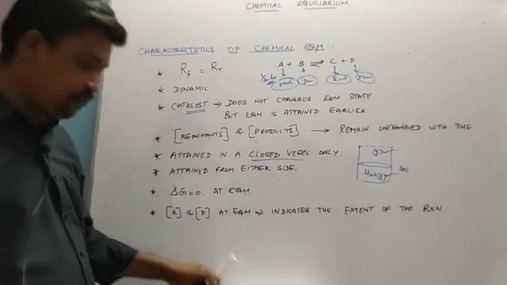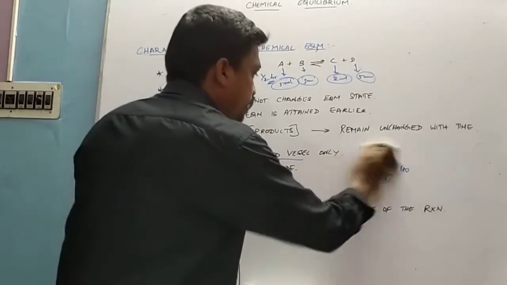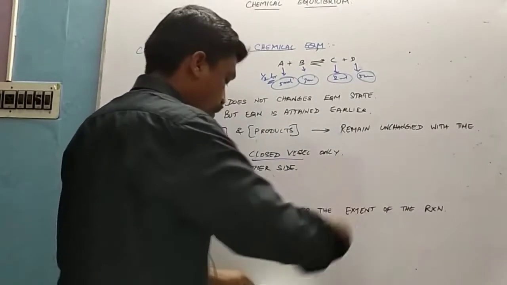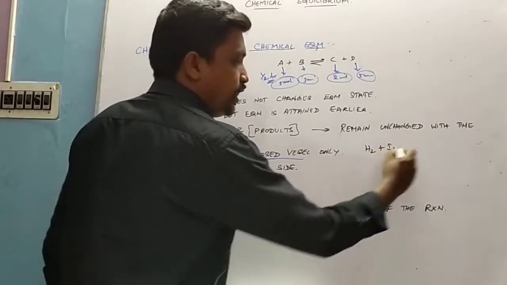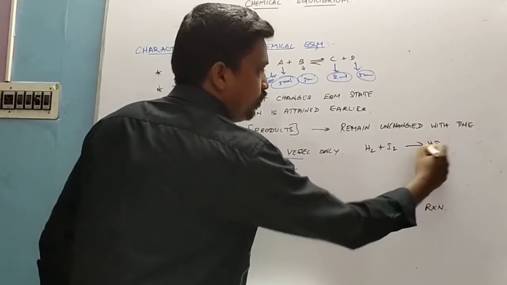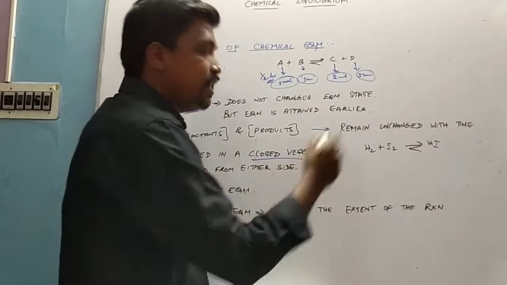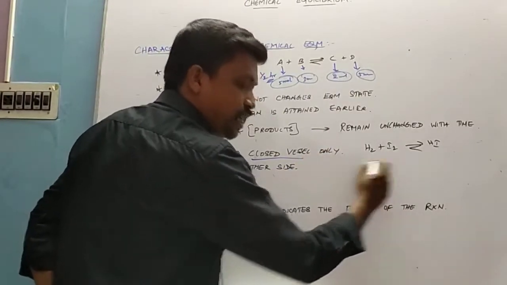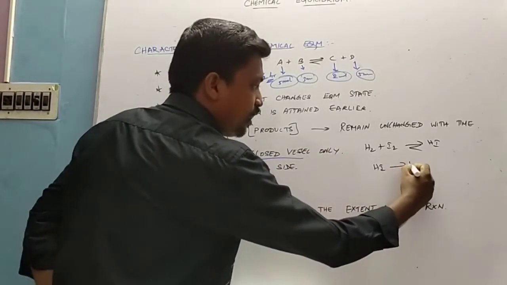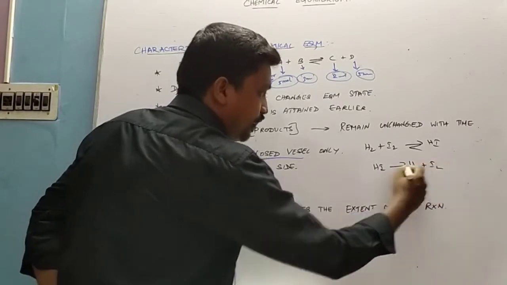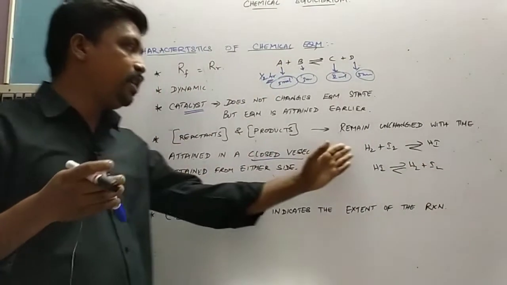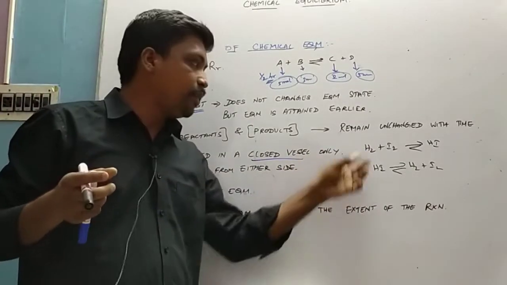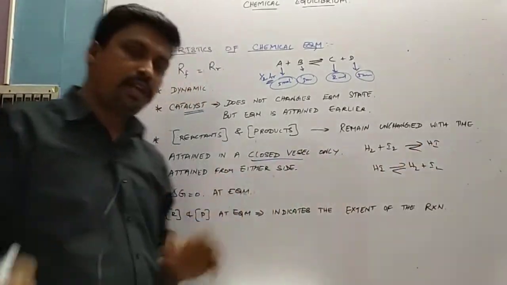Equilibrium can be attained from either side. That means, see here, if we introduce hydrogen with iodine in a cylinder, it will form hydrogen iodide and after some time equilibrium will be there. Similarly, if we add hydrogen iodide in a cylinder, it will form hydrogen and iodine. After some time it will be in equilibrium. So equilibrium can be reached from the reactant side or also from the product side.